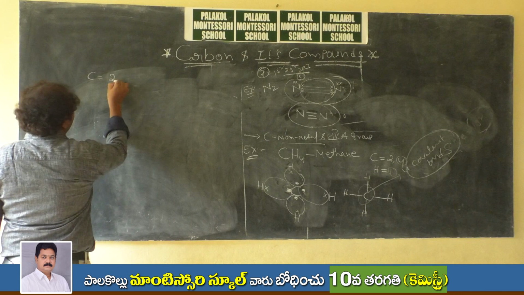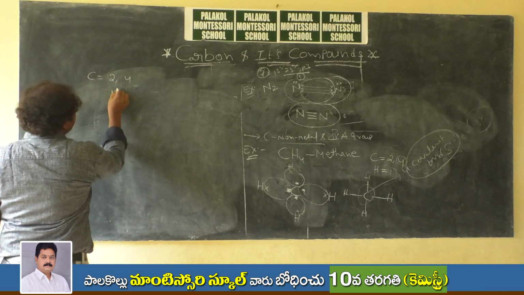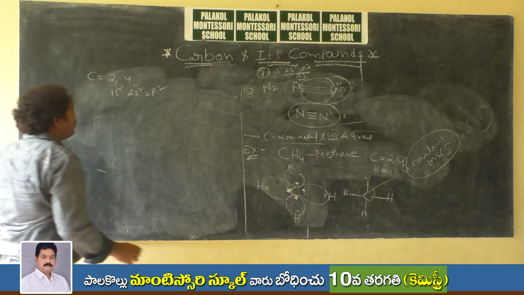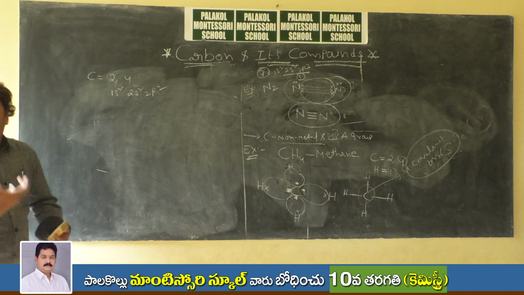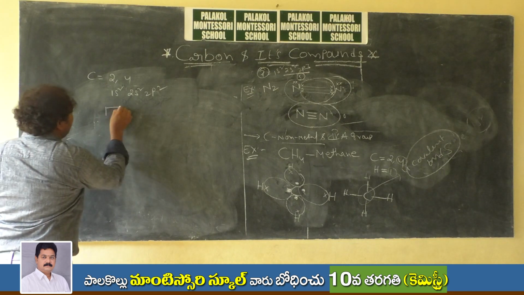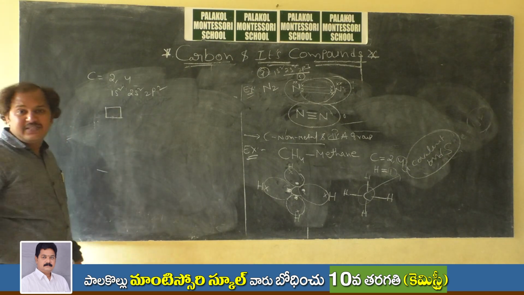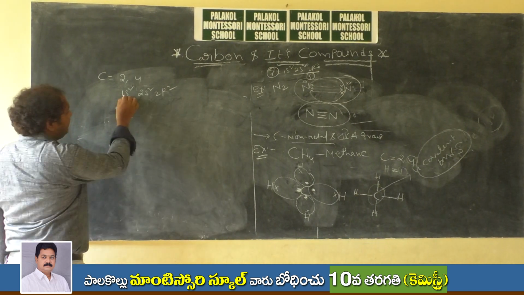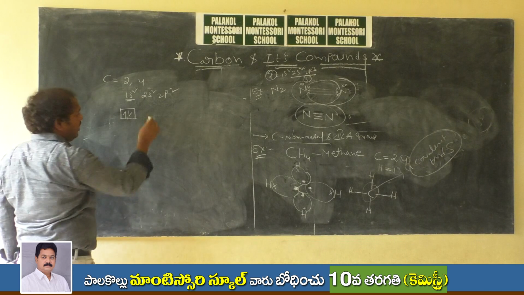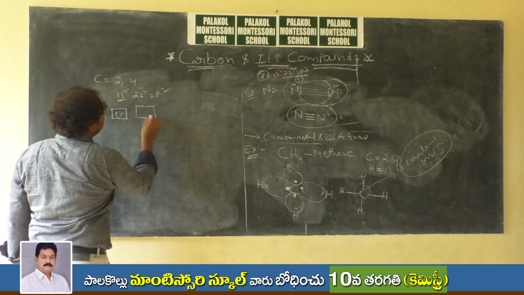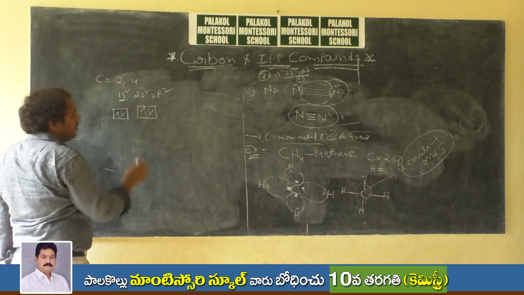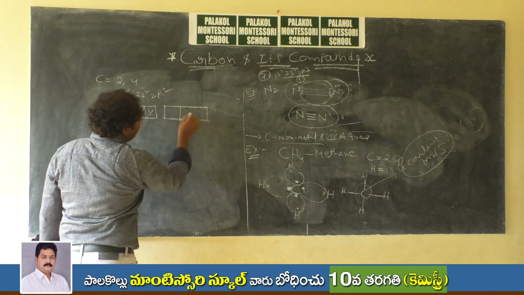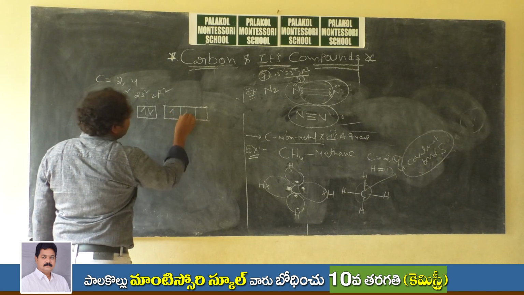So it is 2, 4, which means 1s2 and 2s2, 2p2. To help you understand, I am representing this with the box method. Box means orbital. In this box, 1s2 means 2 electrons are present. These are inner electrons, and they don't participate in chemical bonding. And 2s2 means a total of 2 paired electrons here. 2p2 means the p orbital has 3 boxes, and here only 1, 2.